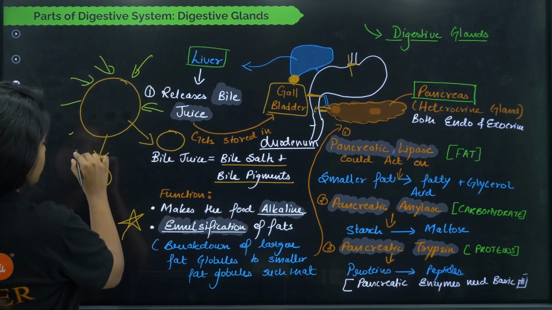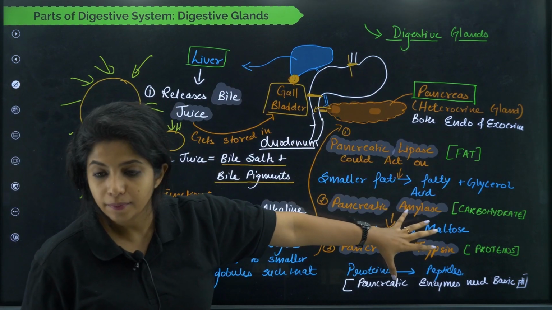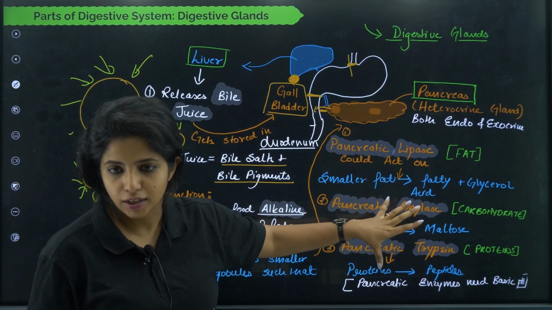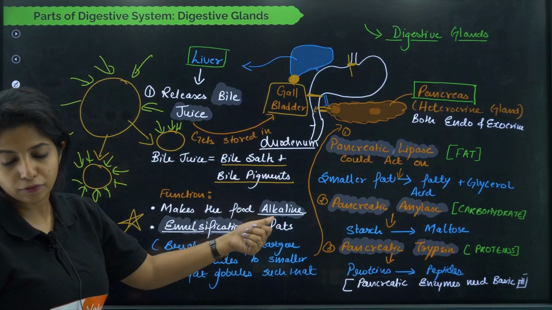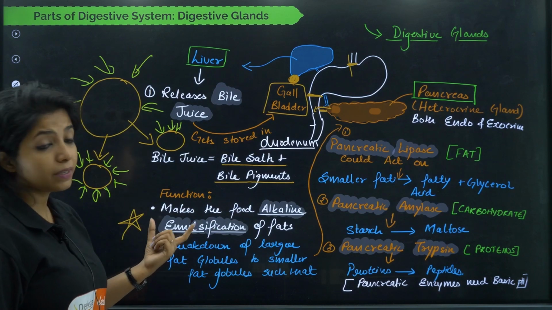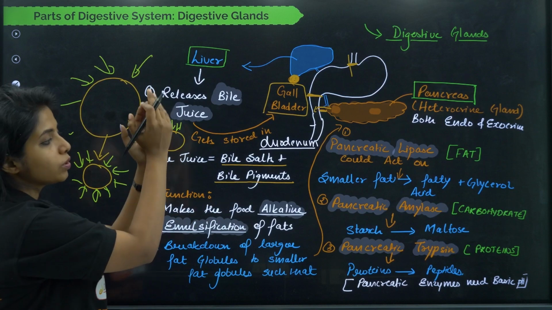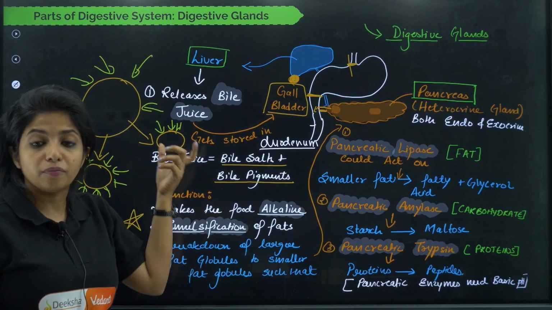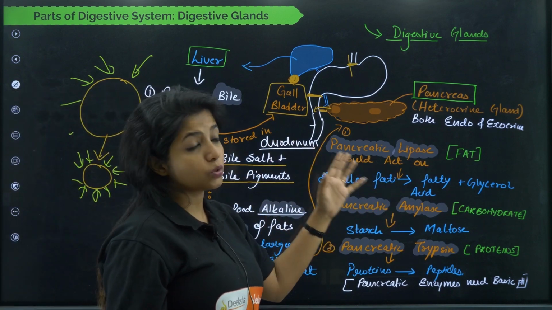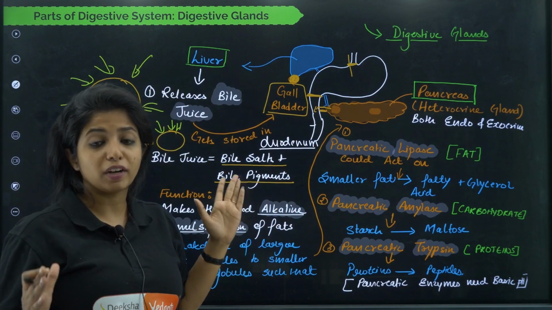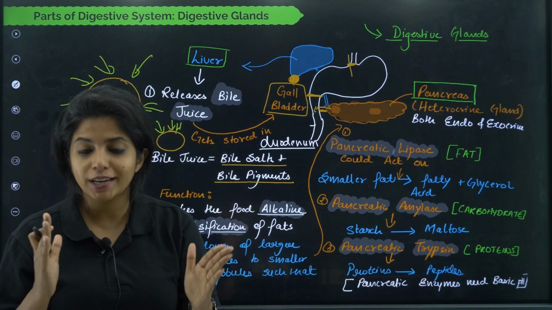But now, when you are breaking them down, the enzymes can act on them from all angles, the enzymes being produced by the pancreas itself. So basically I am making things very easy for the pancreas. First, I am making the food alkaline. Second, I am helping in the emulsification of fat, breaking larger fat globules into smaller ones so that these enzymes can act rightly. Now if bile salt is not there, this function would not happen properly. If this is not happening properly, the pancreas won't be able to work really well, and our food might not get broken down properly. So all these things are associated, my dear children.